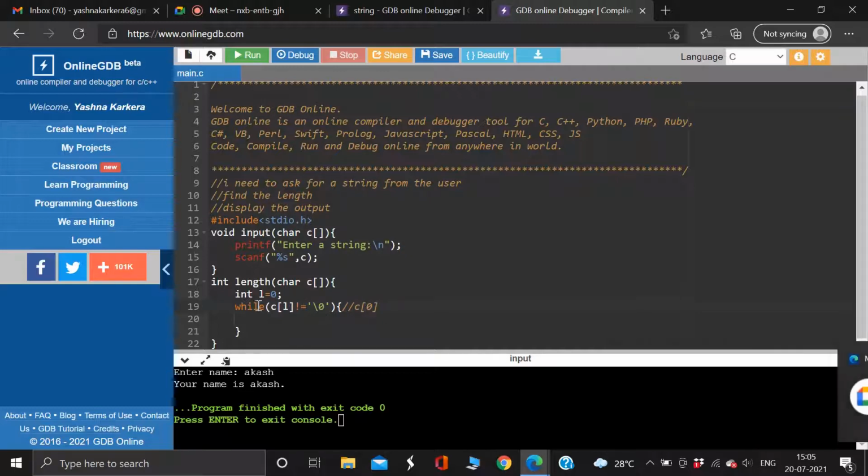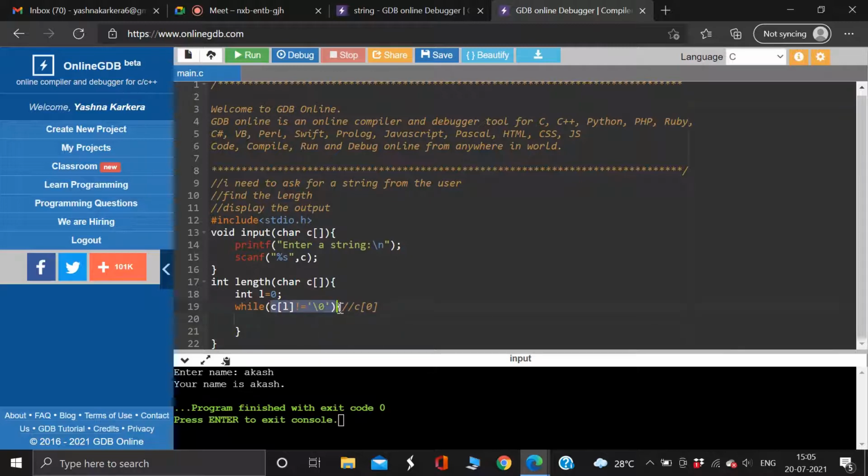Now I'm writing a condition that when C of L is not equal to the null character, you have to keep working. That means the test condition is that I'm asking this while loop to work until this condition arrives. Until this condition remains true, it needs to work.